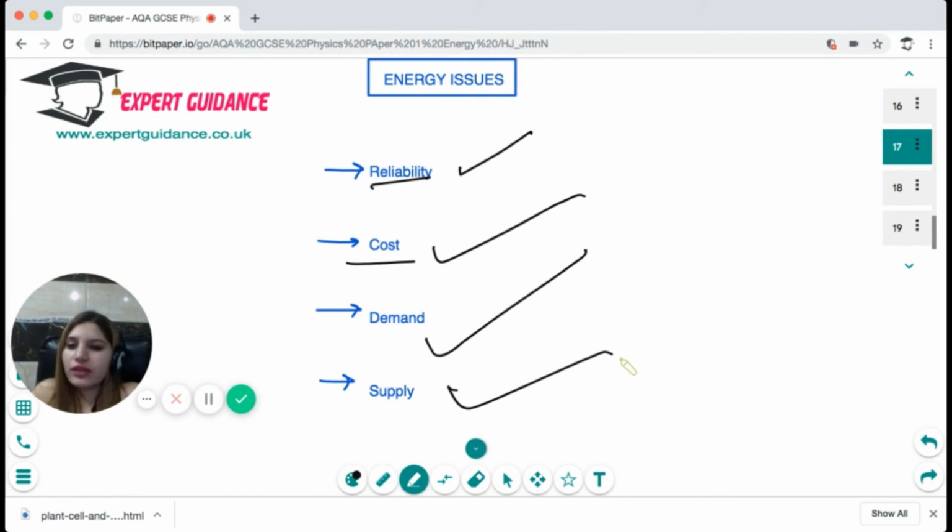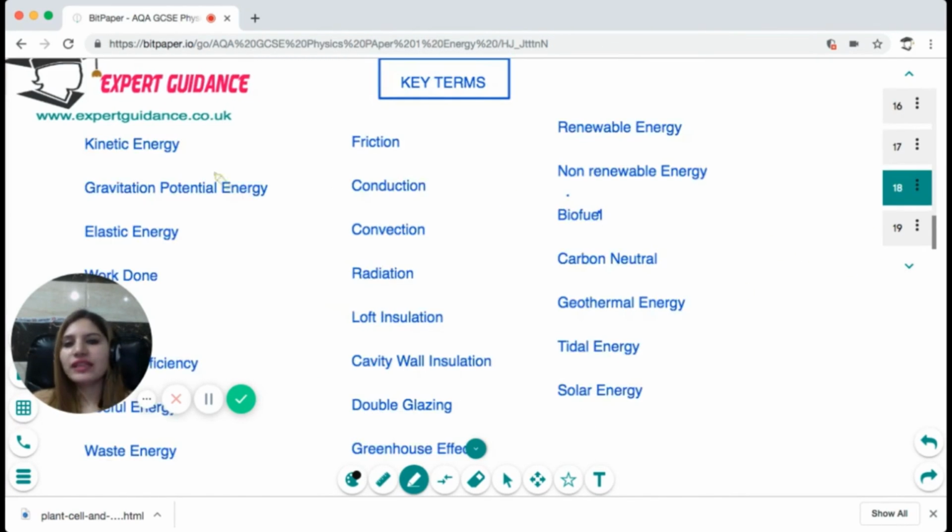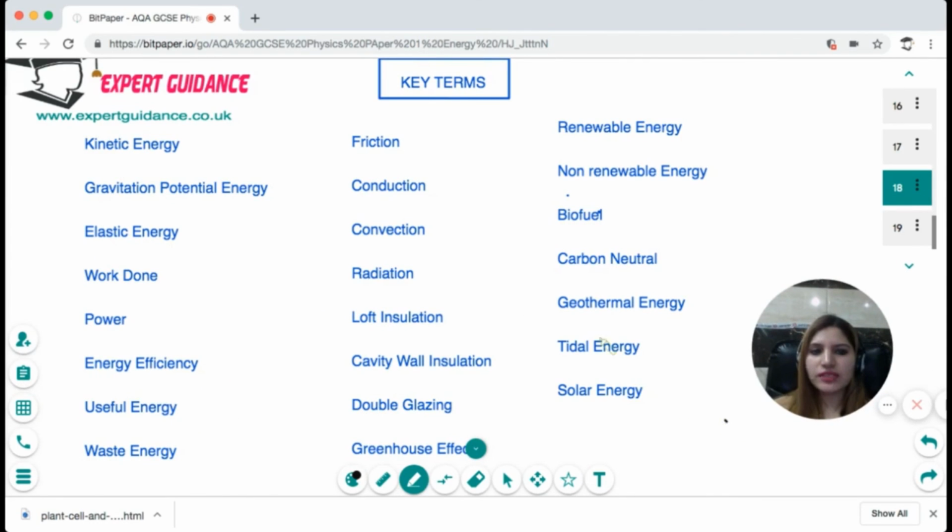Wind is not a reliable source. The geothermal energy and the tidal energy are again dependent on water, so they are not reliable. And solar energy is reliable, but it has a lot of cost over it, and it takes a lot of time to pay back. So these are all the factors that we need to consider while considering the energy issues. Okay, so I hope this topic is clear to you.